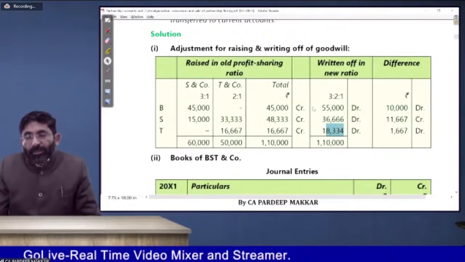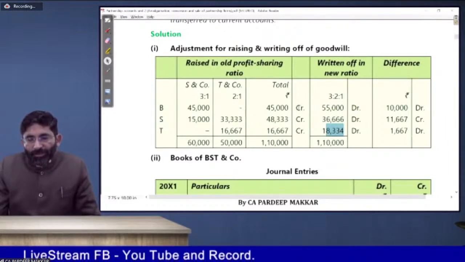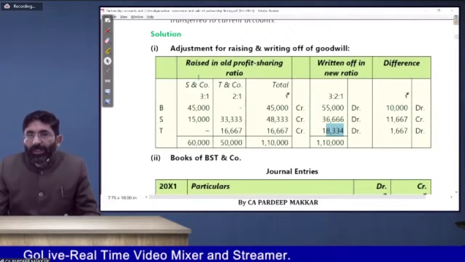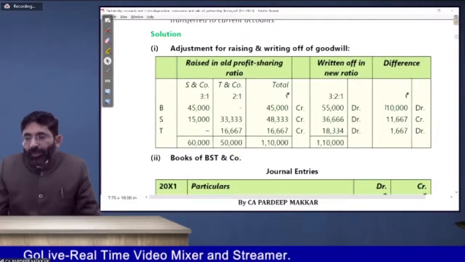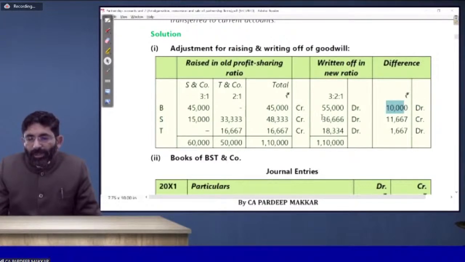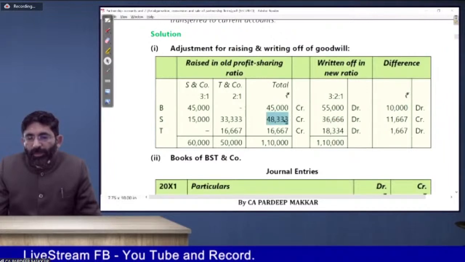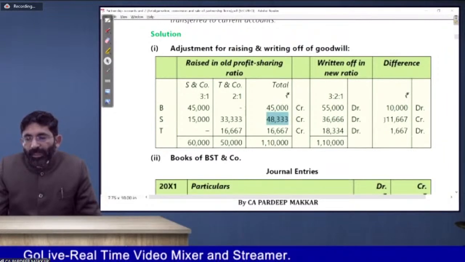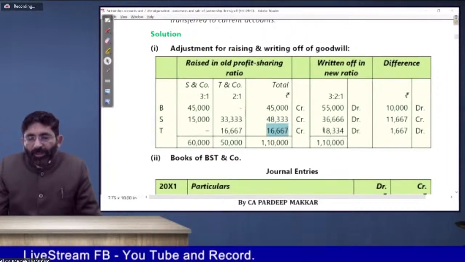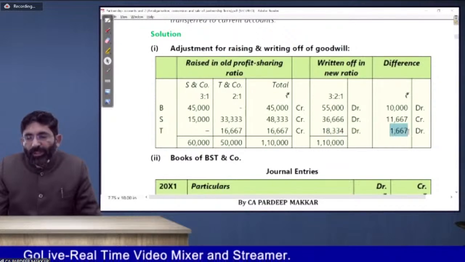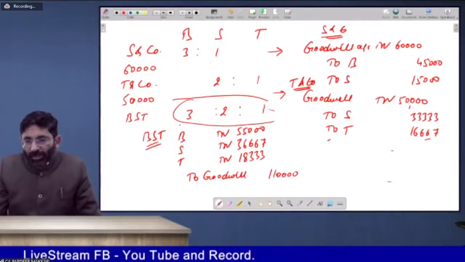And then what he has done? He has got the balance difference. So how is the difference to be dealt with? That is by passing a journal entry, or by making an adjustment. So he has done 55,000 minus 45,000, 55,000 debit, 45,000 credit. So it will be 10,000 debit. 36,000 debit, 48,000 credit. So he will be credited with 11,667, and then T is debited with this. So the net is 1,667 debit. That I have done here also for you.